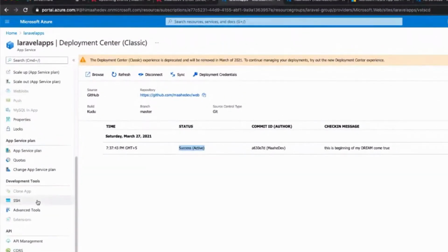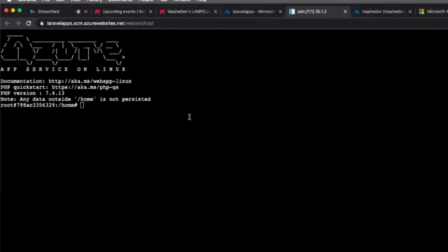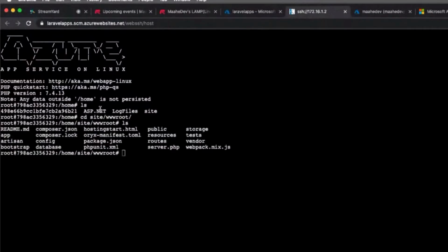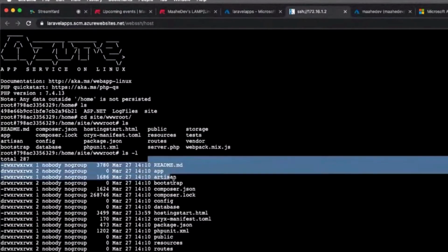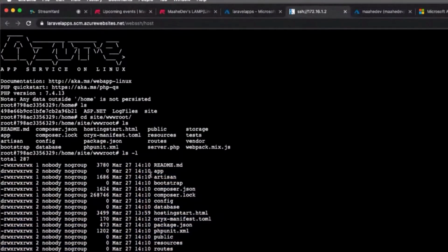So I'll go into SSH and click on go. On the same web page, our SSH session will start up, and we will see that our Laravel code is available here. By default, you are in the home directory. If I just do ls, these are the different files available. Log files, and sites, we will go into sites, and wwwroot is where the data is copied. I hope the Laravel structure is familiar. So this is how the application I added is up and available.